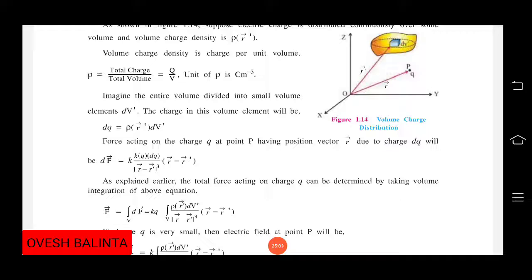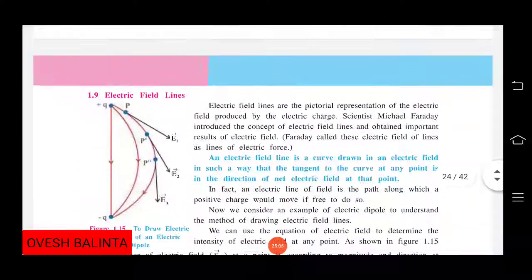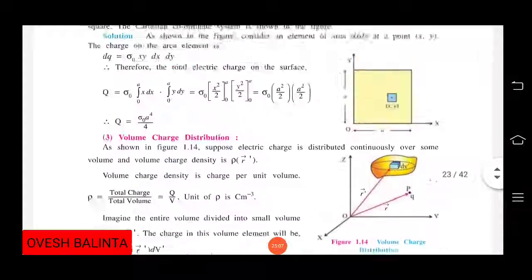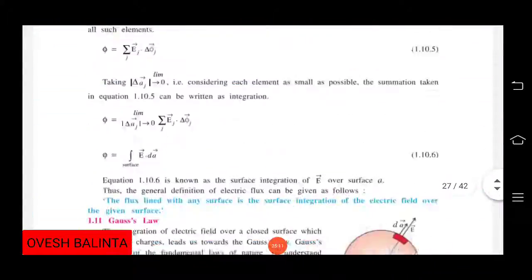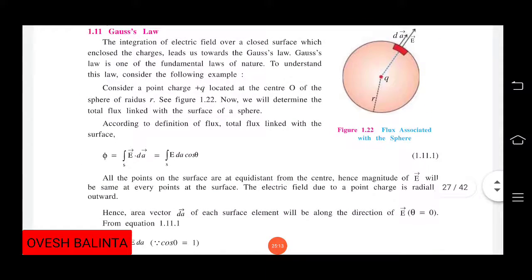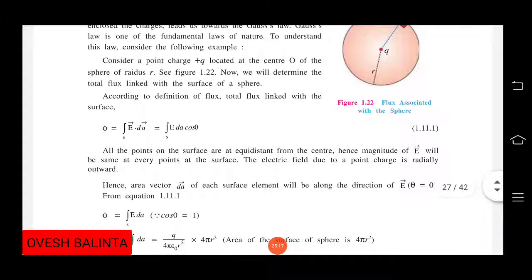I hope you understand this lecture, it is very easy. In the next lecture we are discussing another topic, Gauss law.